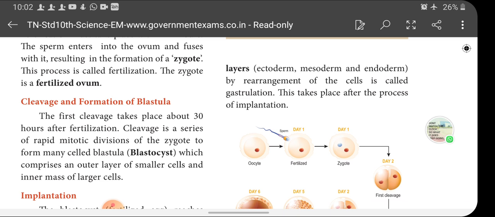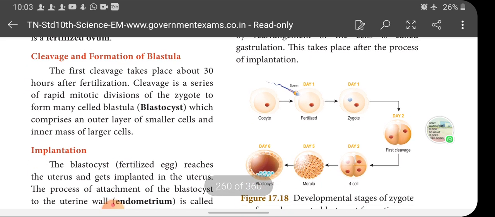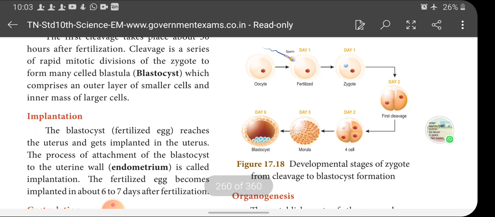Cleavage is a series of rapid mitotic cell divisions of the zygote to form a many-celled blastula. After 30 hours, the zygote undergoes mitotic cell division to form 2 cells. Again, the 2 cells divide into 2 and 2, together forming 4 cells. Again, the 4 cells divide into 4 and 4, combining to form 8 cells. Like that, it divides repeatedly and mitotically and forms a group of cells, and this stage is called the blastula stage. It is called a blastocyst, which comprises an outer layer of smaller cells and an inner mass of larger cells.